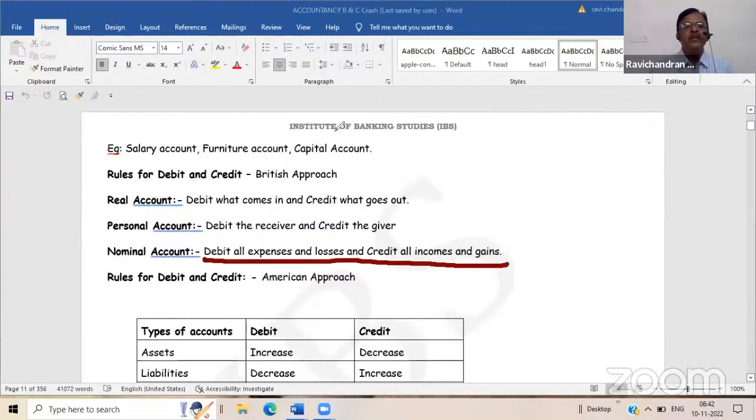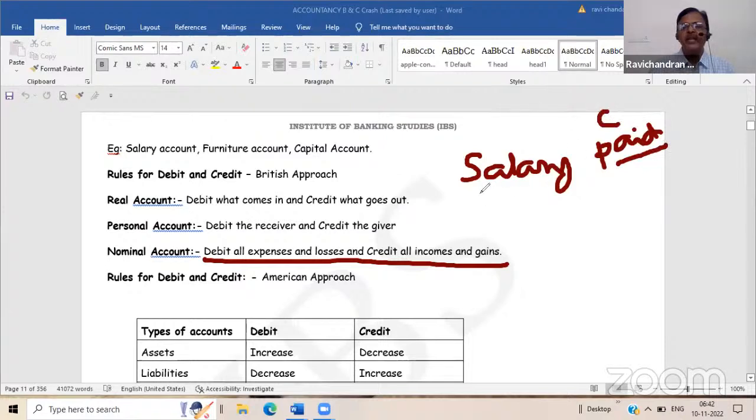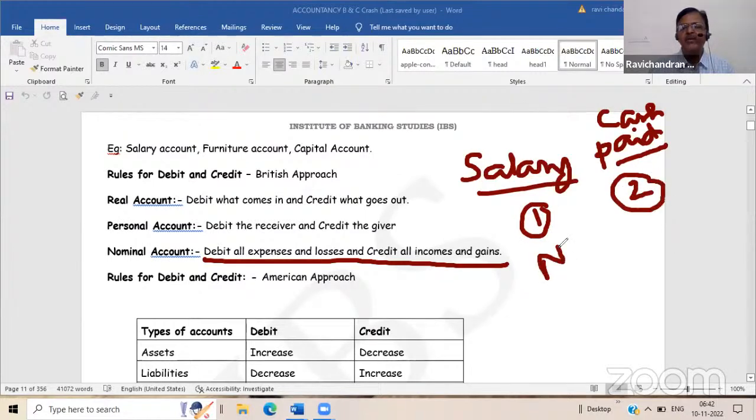Suppose I am telling you, salary paid. Now you tell me what are the two different aspects in this salary paid? Cash and nominal account. One is cash paid, another one is salary. So there are two different aspects. Salary comes under nominal account and cash comes under real account.